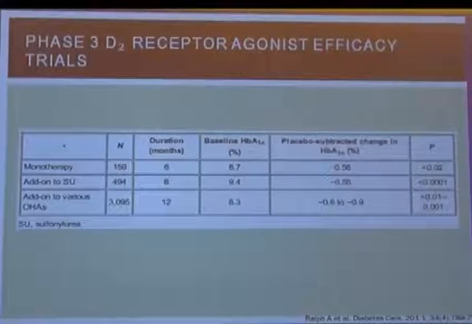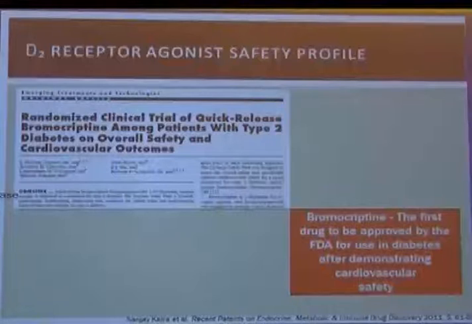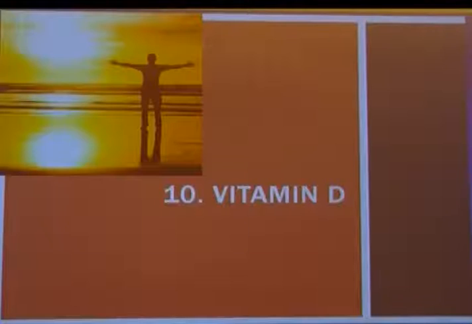D2 agonists like bromocriptine have been shown to reduce HbA1c by about 0.5 to 0.6%, in some studies even up to 0.9%. And very importantly, these are the first drugs to be approved by the US FDA for cardiovascular safety. So, they are cardiovascular friendly drugs. Only thing, the data of Parkinson patients was used for the cardiovascular approval, but otherwise they are cardiovascular friendly drugs, not as effective as the other drugs maybe, but a modest reduction of HbA1c in the tune of 0.5%. Let us go up to number 10, that is vitamin D.